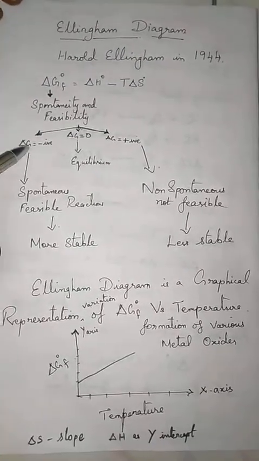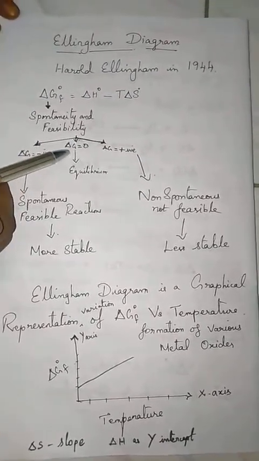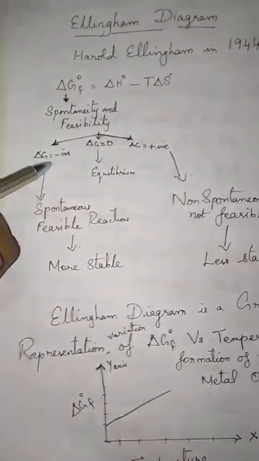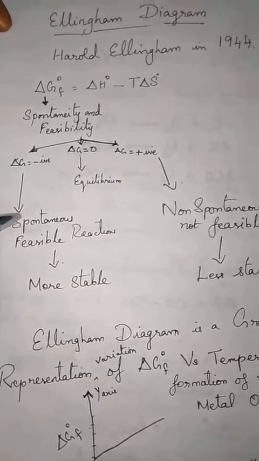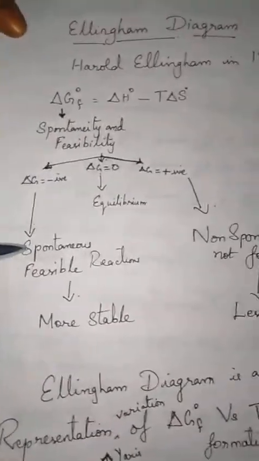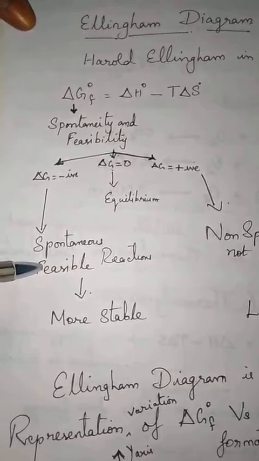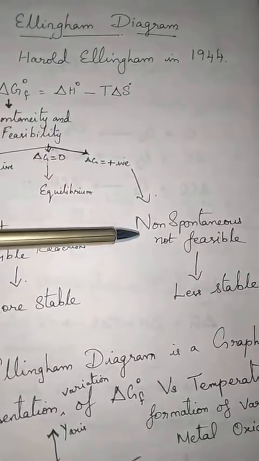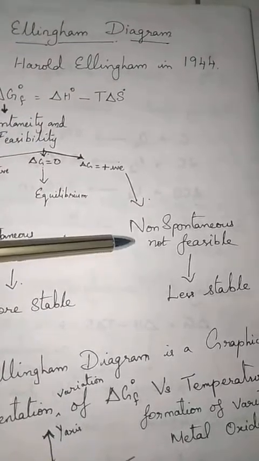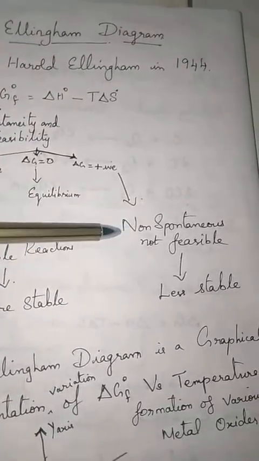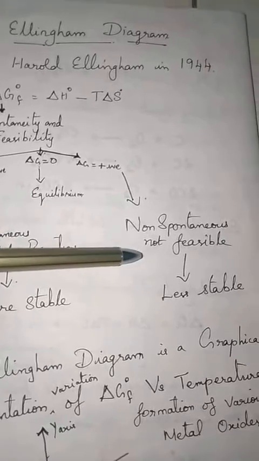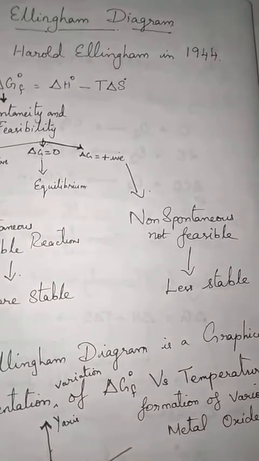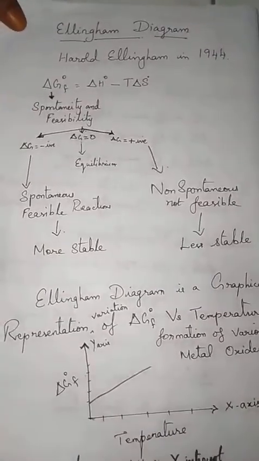See, delta G equal to 0 means the reaction is at equilibrium. If the delta G value is negative, it means the reaction is spontaneous and it is a feasible reaction. If delta G is positive, it is a non-spontaneous reaction and the reaction will not occur, it is not feasible. And even if it is feasible, it happens very slowly and it is less stable also. So these considerations are introduced in metallurgy.